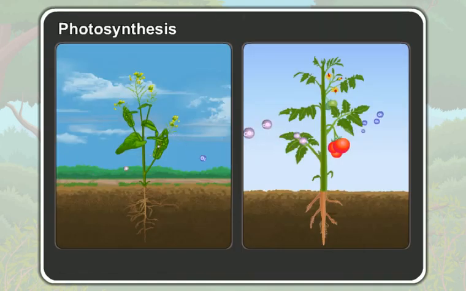During photosynthesis, the quantity of the oxygen in the atmosphere, which has decreased during the respiration of living organisms, again increases. And the quantity of carbon dioxide in the atmosphere, which has increased during the respiration of living organisms, again decreases.